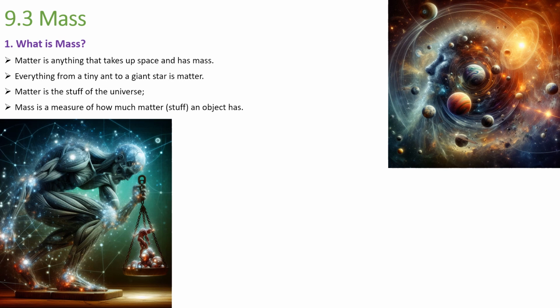The first bag has less mass because it has only two books. The second one has more mass because it has 10 books. I'm talking about relative terms. That's how we can say that mass is a measure of how much matter an object has. I think now it's very clear what the difference is between mass and matter. Matter can be anything. We don't talk about measurement in matter. But mass is a measure of how much matter is in a given object.